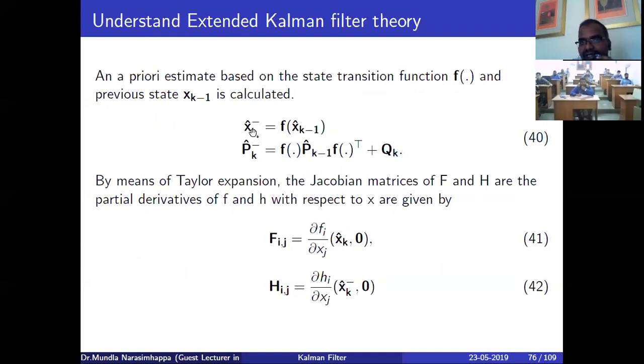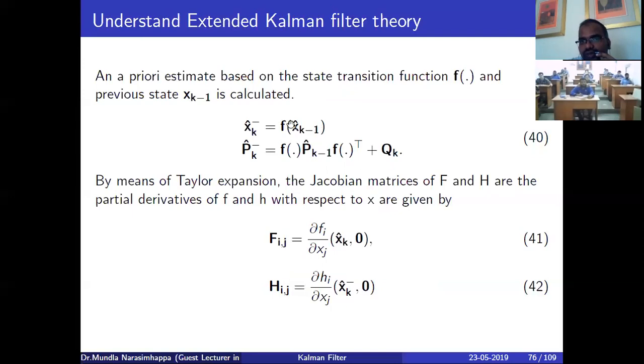The predicted state depends only on the non-linear function of x of k, right? So how do we solve this non-linearity? By using a Taylor series expansion or Jacobian matrices, we can convert the non-linearity into linear form. How do I convert it? By using this expression.